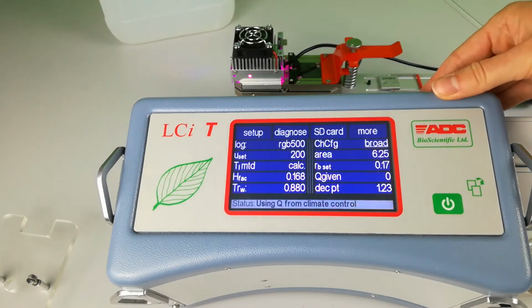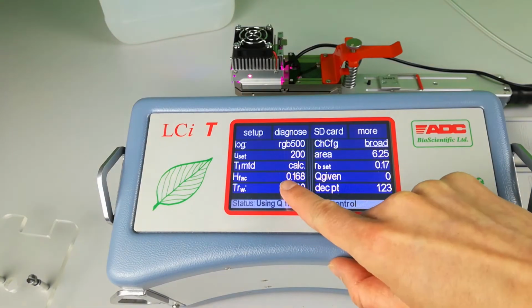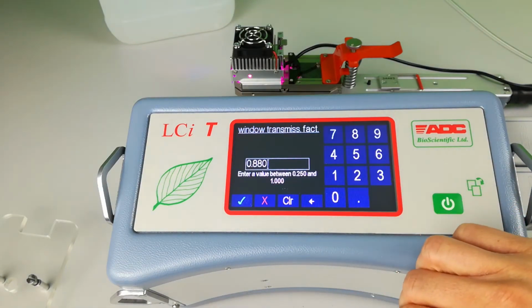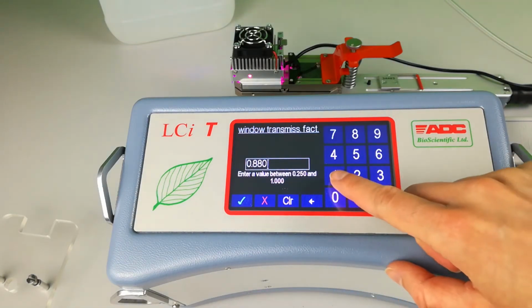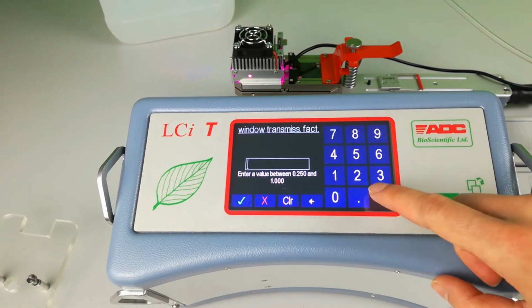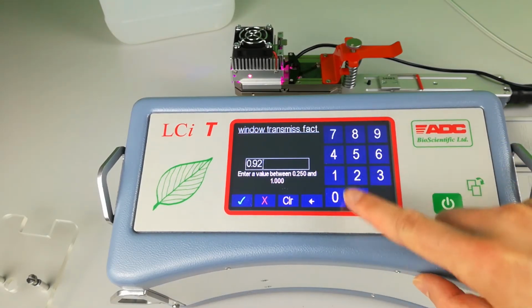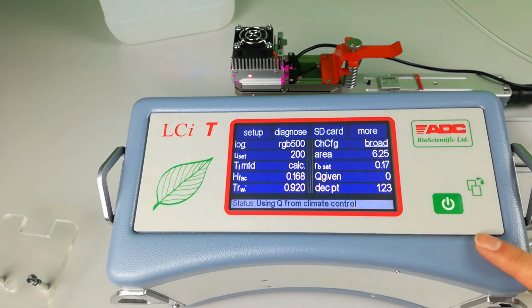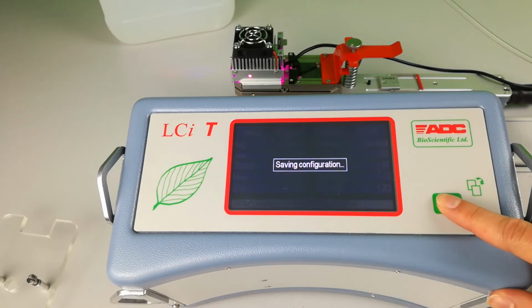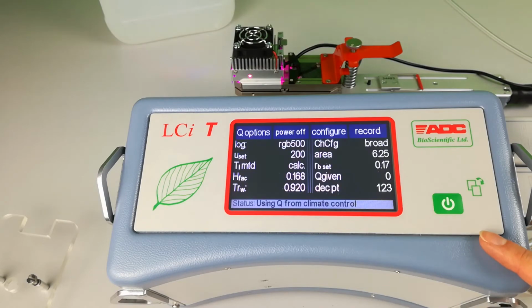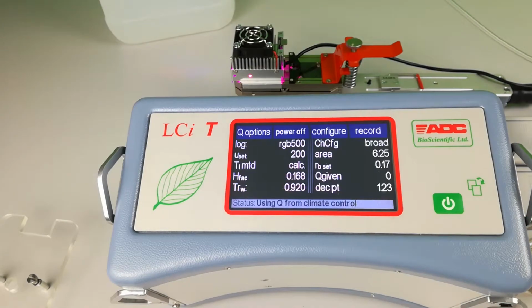Enter the Configure menu and select TRW, the window transmission factor. Here it must be set to allow the light unit to be connected and the changes in radiation given to the leaf that it causes. Change to a value of 0.92 for the broad light unit to be fitted. Confirm this setting, and now all calculations will be correct.